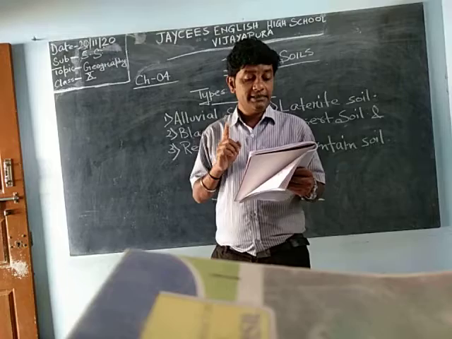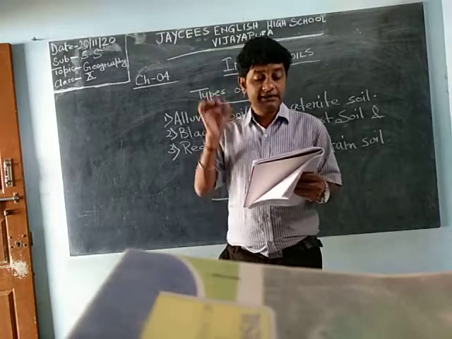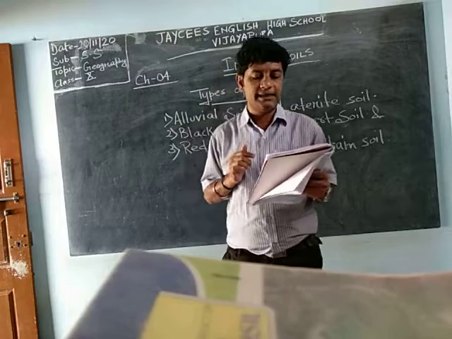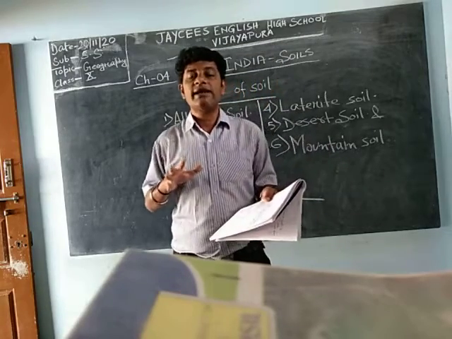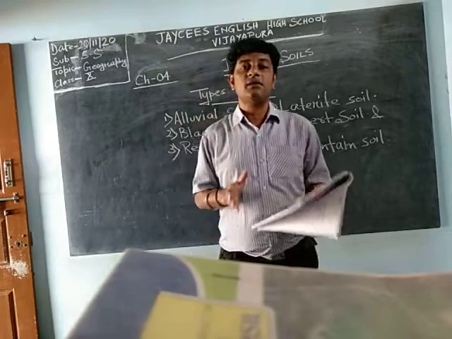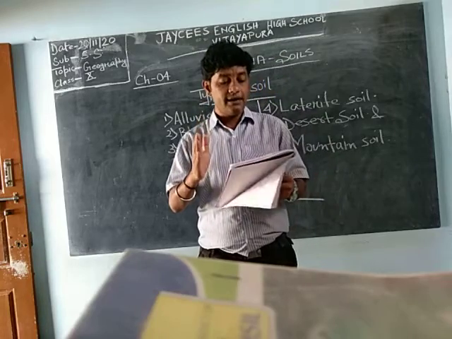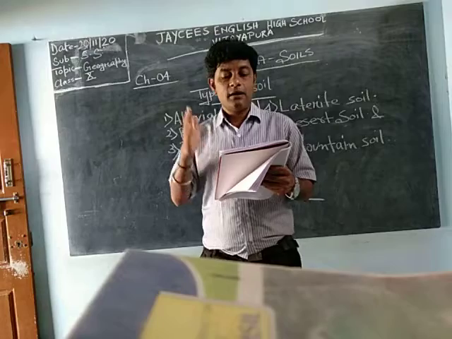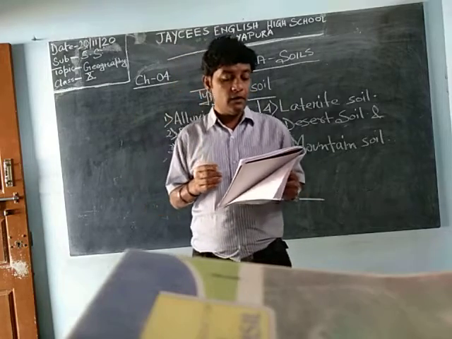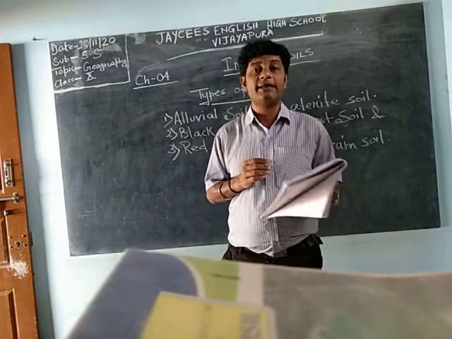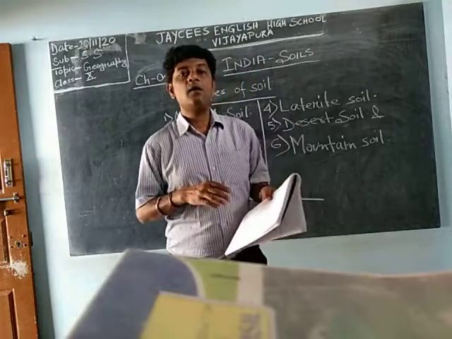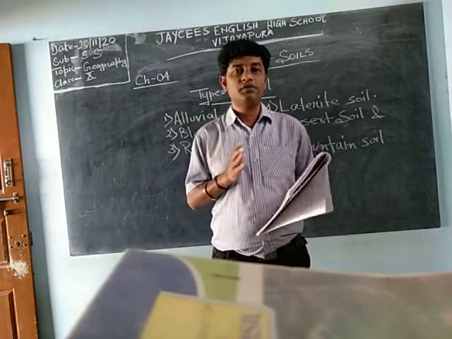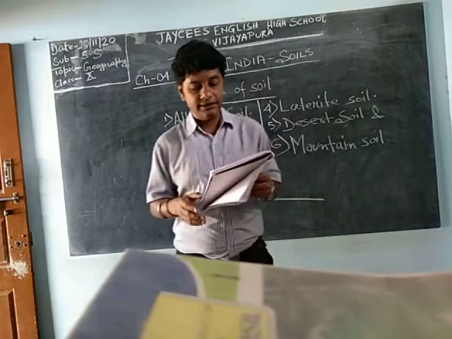What is soil? Soil is the thin surface layer of the earth comprising of minerals and organic substances. Soil is mixed with several things. Soil is the thin uppermost layer or surface layer of the earth comprising of minerals and organic substances. Now you have the idea of what is soil, what is the meaning of soil. Everybody knows it.